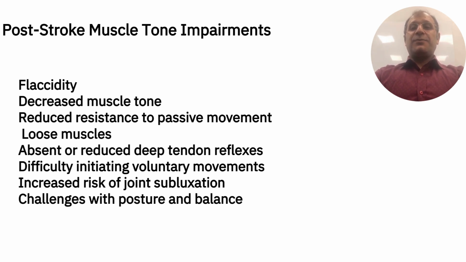In cases of complete paralysis, known as hemiplegia, the affected limb can exhibit significant flaccidity, which can impact rehabilitation efforts and recovery outcomes. Characteristics of flaccidity are limp, loose muscles, absent or reduced deep tendon reflexes, and difficulty initiating voluntary movements. Flaccidity leads to increased risk of joint subluxation, like shoulder subluxation in the affected arm, and challenges with posture and